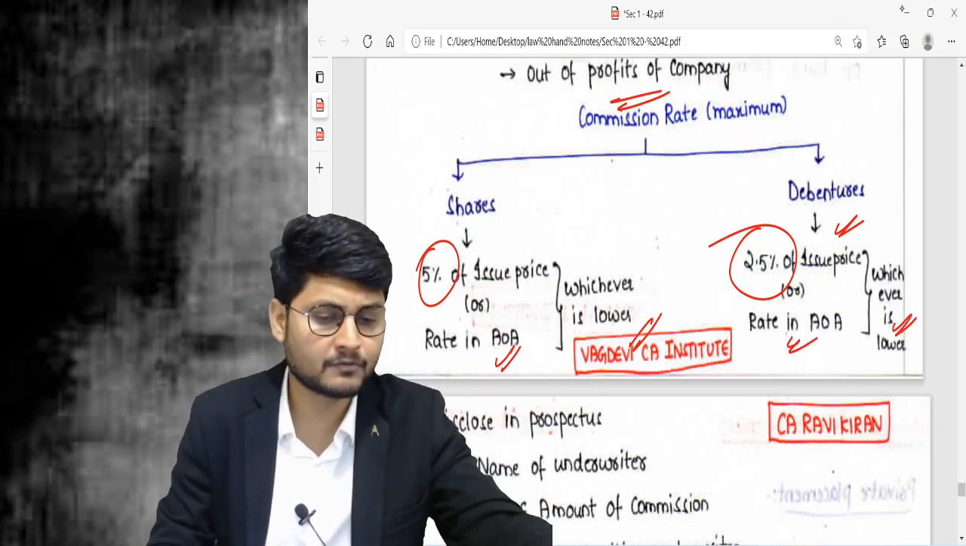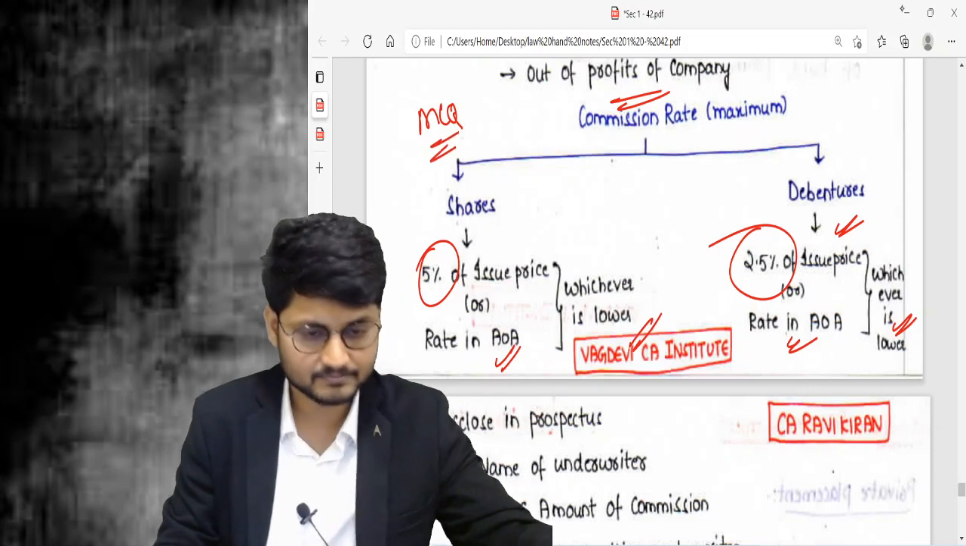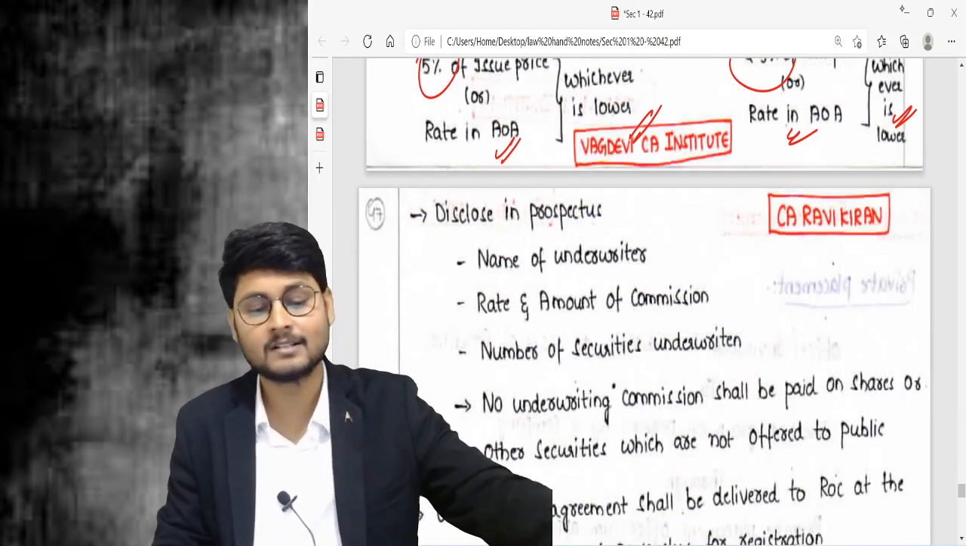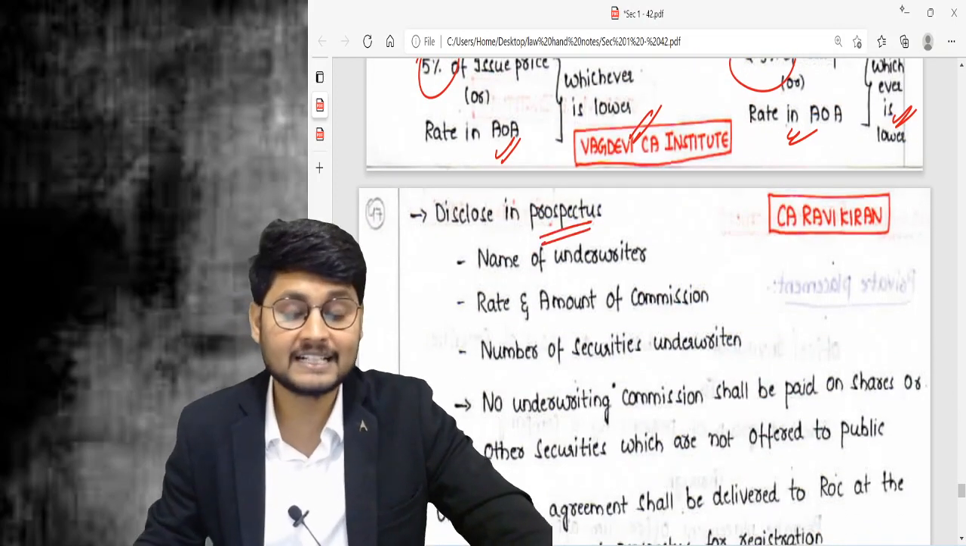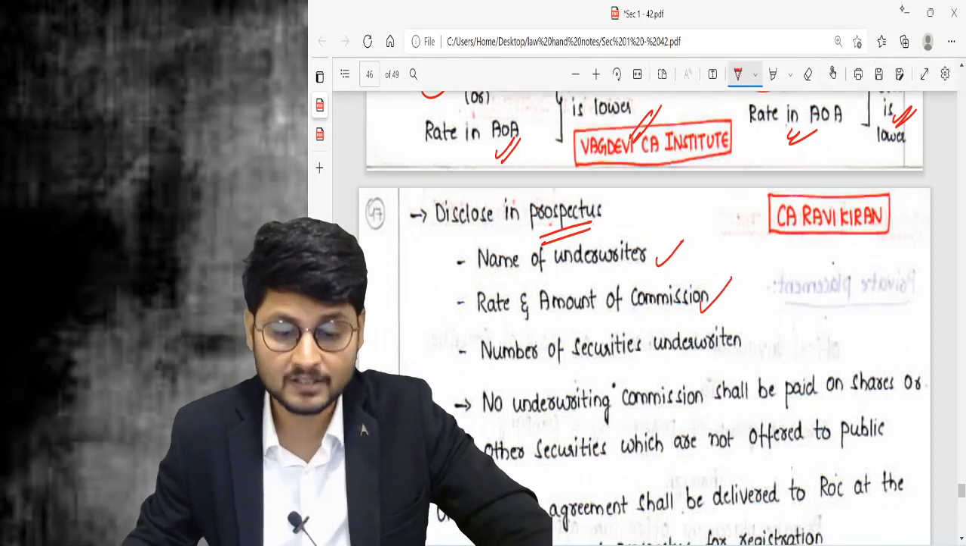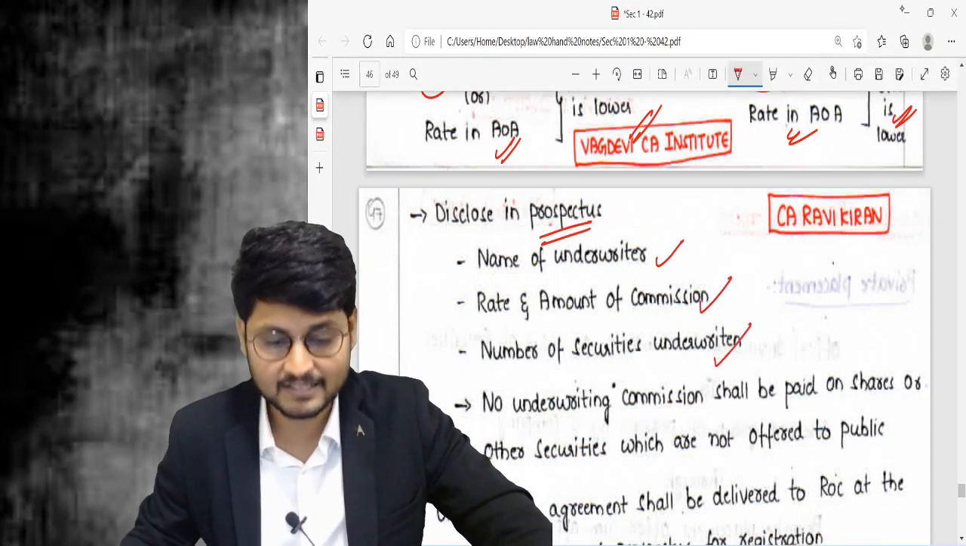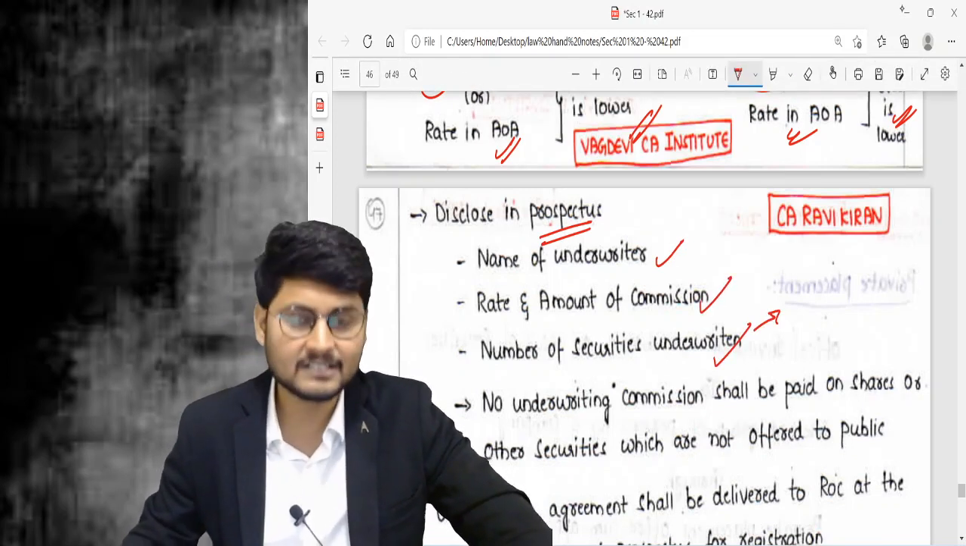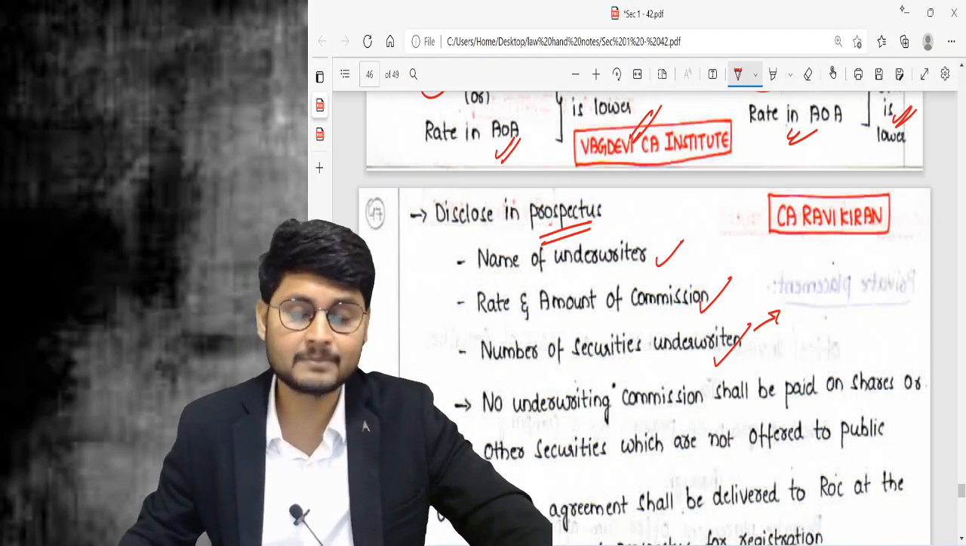These are very, very important for MCQ purpose. Okay, MCQ purpose. And then in the prospectus we need to write the name of the underwriter, the rate and amount of the commission, and number of securities underwritten. It depends on the underwriting agreement. It is not there in the syllabus, but underwriting agreements are of different types.